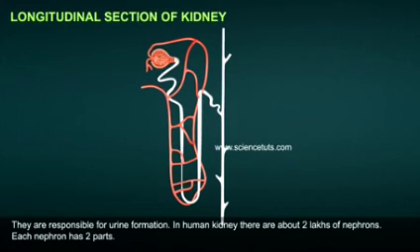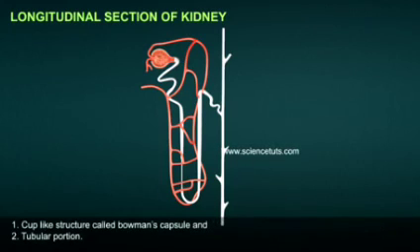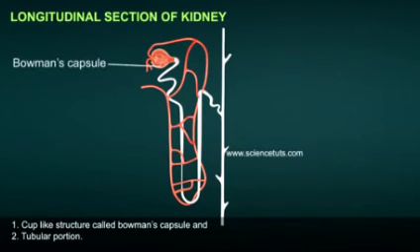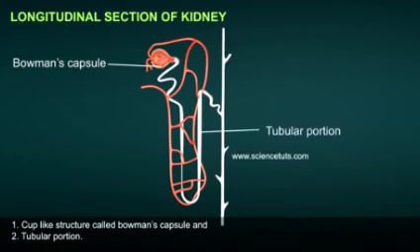In the human kidney, there are about 2 lakh nephrons. Each nephron has 2 parts: 1. a cup-like structure called Bowman's capsule, and 2. a tubular portion. Figure 19.3.